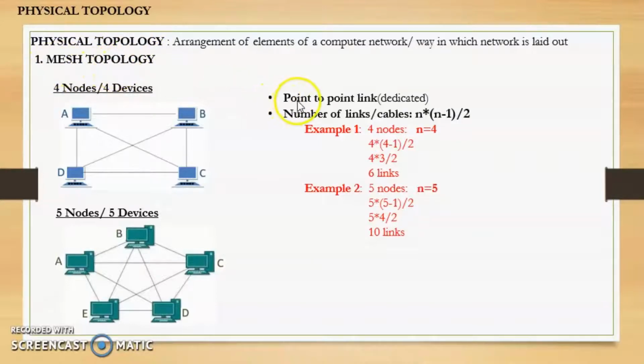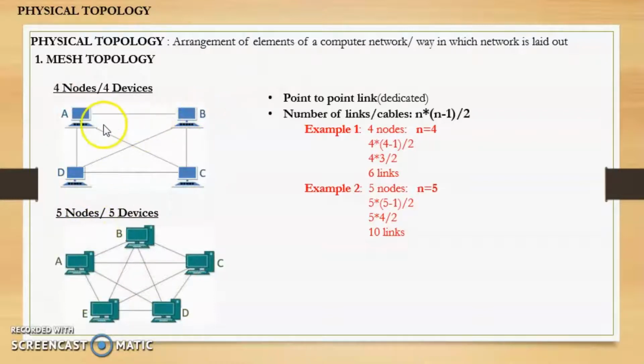Now in mesh topology, there is a point-to-point link from one device to all the other devices. Now point-to-point link we have already studied in the previous slide, which means that there will be a dedicated link from one device to all the other devices. Now these devices are also known as nodes. So in this figure there are 4 devices, so we can say that there are 4 nodes. And in this figure there are 5 devices, so we can say that there are 5 nodes.